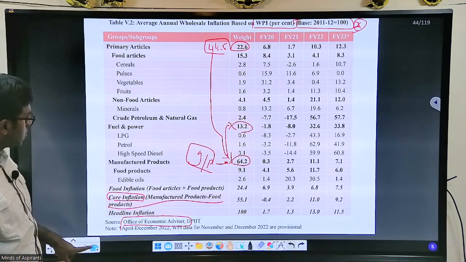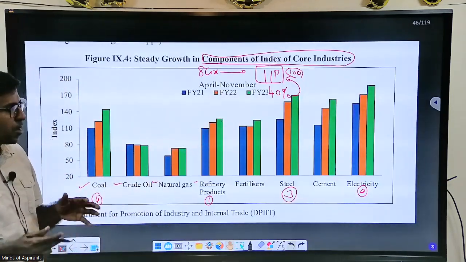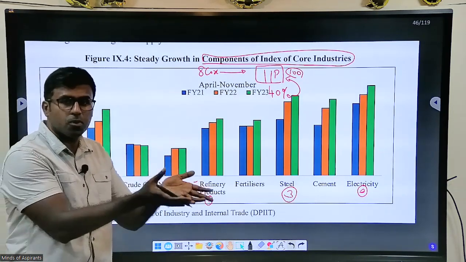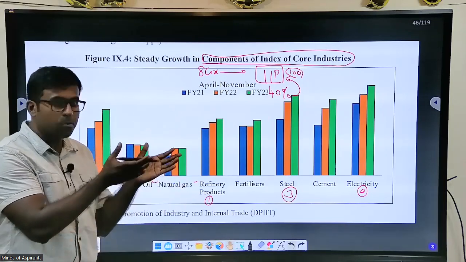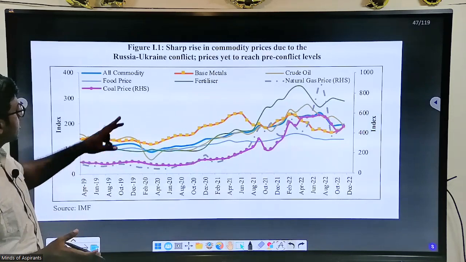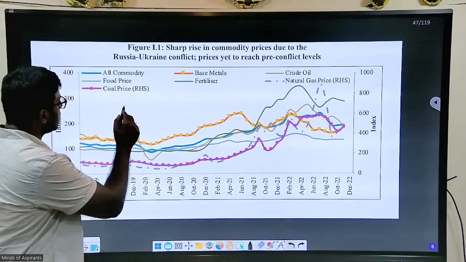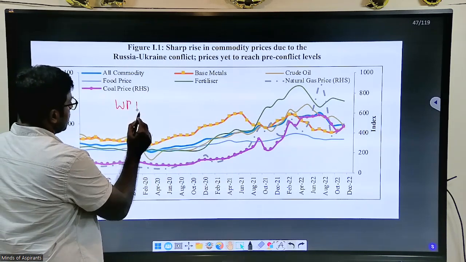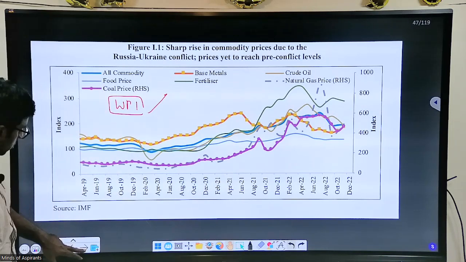The index of industrial production and all, because these are inputs for manufacturing. All these are input components, and input components are what we are measuring in the wholesale price index. And then the point is that, as I told you, the wholesale price index was high. I'll show you the map.